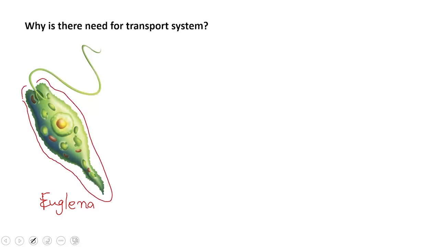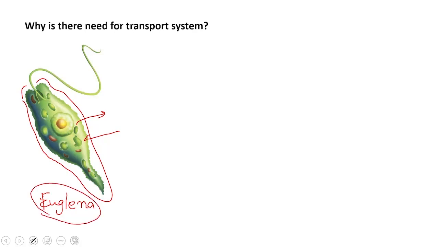There is no need of a proper mechanism for the transportation of material. If gases are needed by the cell, they simply enter into the cell through diffusion. If food is excreted out of the cell, it is simply expelled out of the cell through diffusion or any other mechanism through food vacuoles. So there is no need of transportation system in Euglena or in unicellular cells.